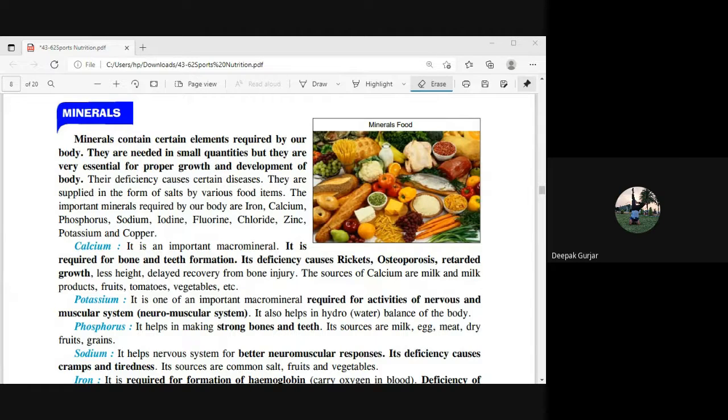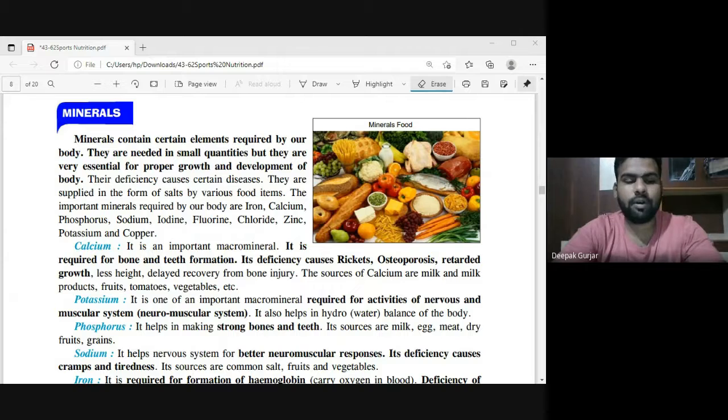So children, when we talk about calcium, it is very important for the bone. It is very important for the teeth. Its deficiency leads to a disease called rickets. Rickets is a problem related to our bones. Osteoporosis is also a problem, when the density of bone decreases. It generally occurs in females. Retarded growth is also a deficiency of calcium.